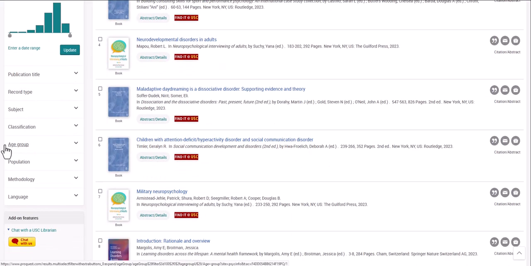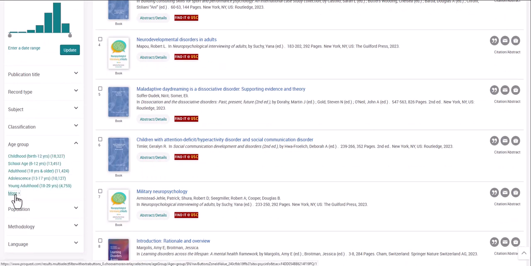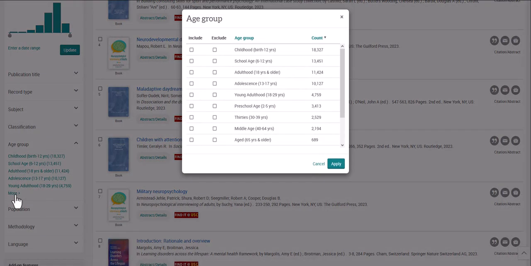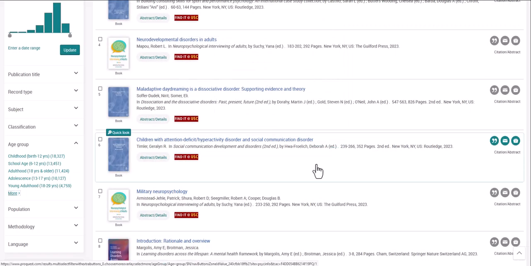Expanding the filter options and clicking on More, we are presented with inclusion and exclusion options. In this example, age groups are broken down in various ranges. When selecting Include, it will add that range to the search. It may slightly decrease the number of results when we add an inclusion variable, while exclusion will have a larger impact, especially if some results include multiple age groups.